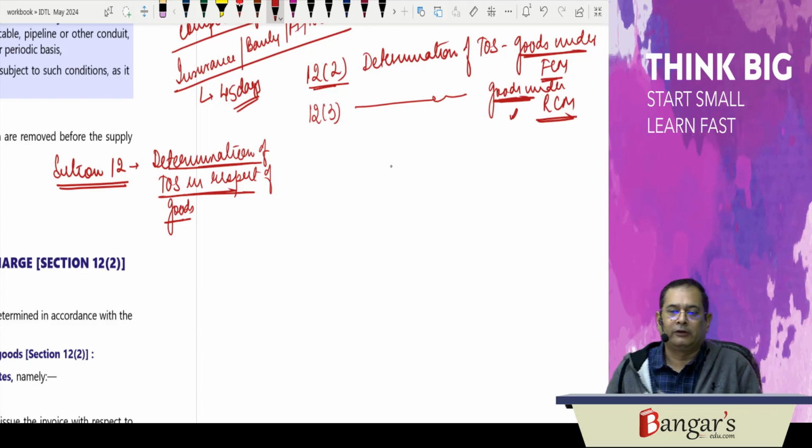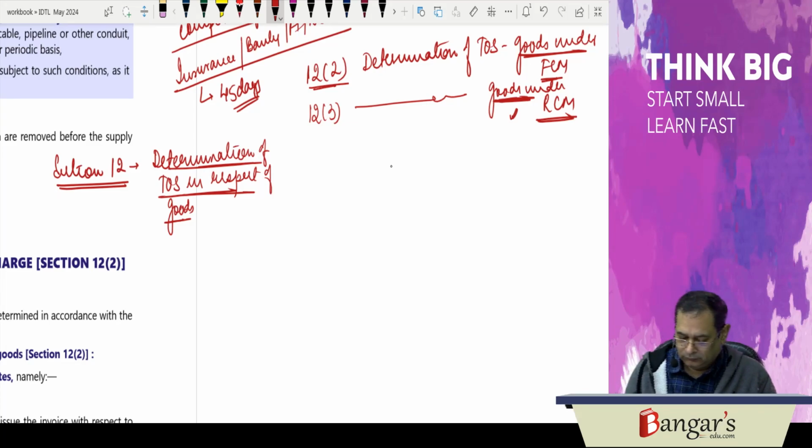That has been provided in section 12, subsection 4. 12.4 deals with determination of time of supply in respect of vouchers.